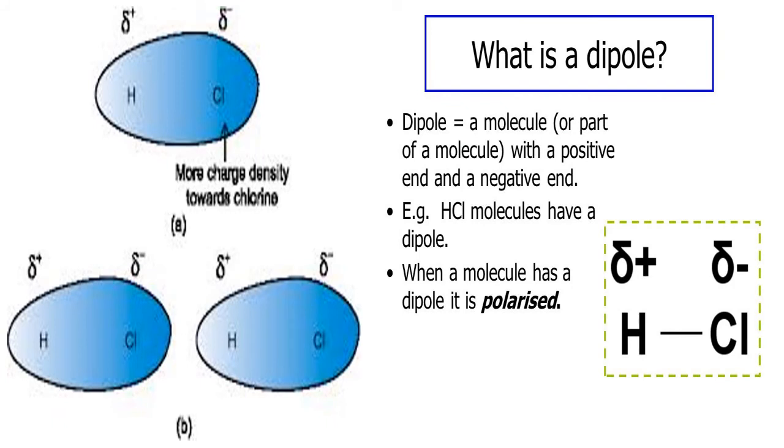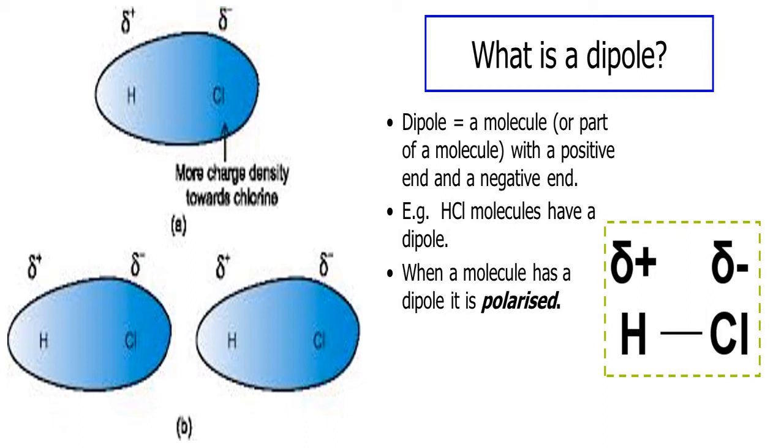What is a dipole? It is a molecule with a positive end and a negative end. Just now I told you: chlorine, negative end; hydrogen, positive end. Why is chlorine the negative end? Because chlorine has the ability to withdraw the shared pair of electrons. Once the bond is formed, the shared pair of electrons will lie near the atom which is more electronegative.